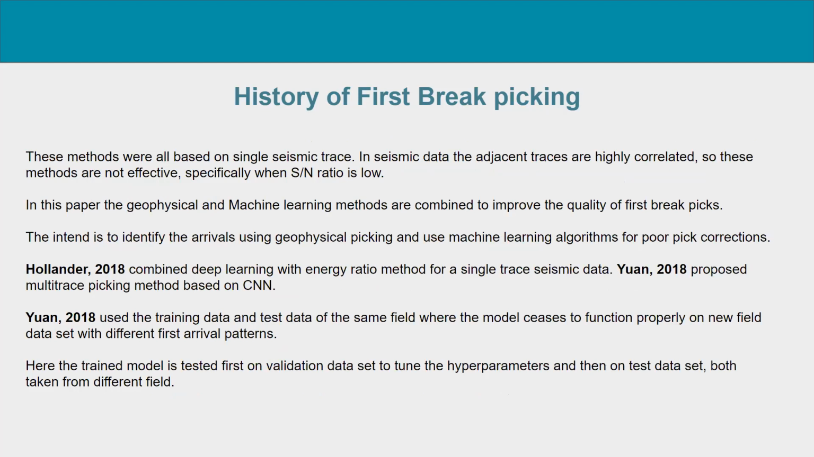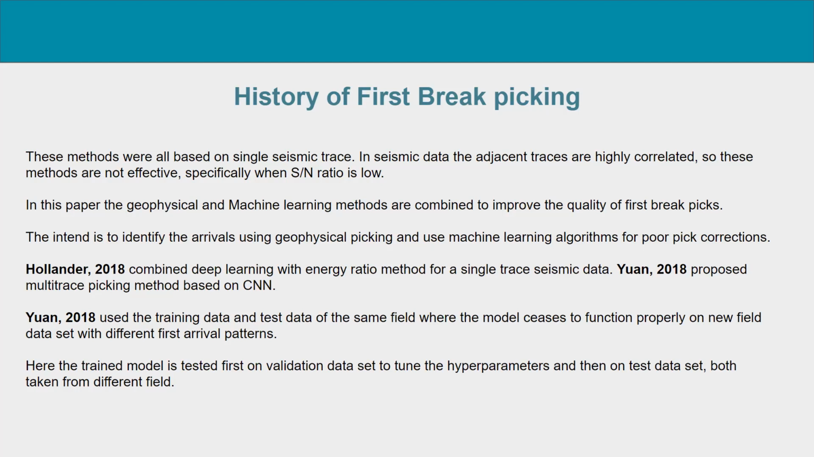In seismic data, waveforms between adjacent traces usually are highly correlated. Thus, these methods without any modification are not effective, especially in cases of low signal-to-noise ratio. So this paper combines geophysical and machine learning methods to improve first wave quality. However, replacing the geophysical methods entirely with ML algorithms may not be a wise approach. So we intend to identify first arrivals using geophysical picking and identify and correct the poor picks of the lot.